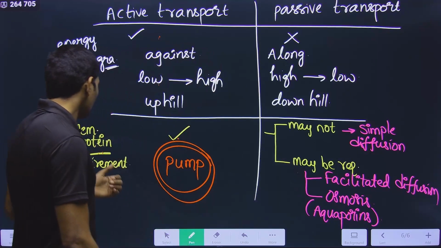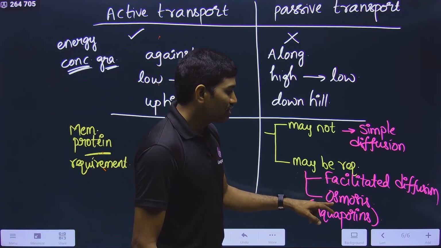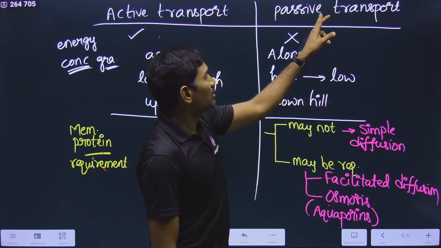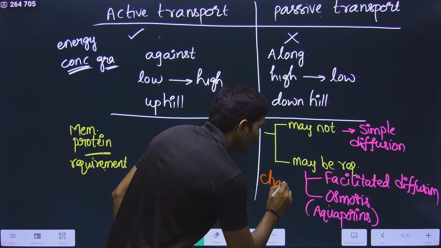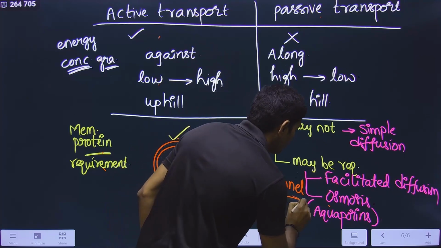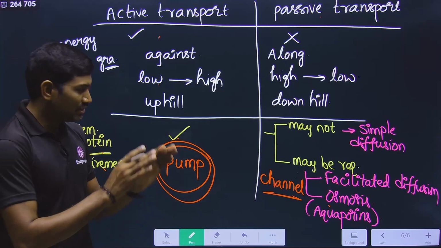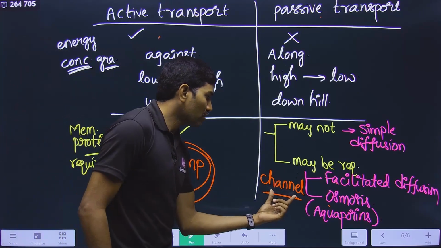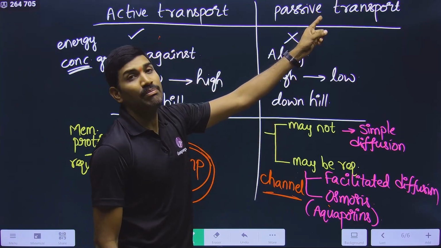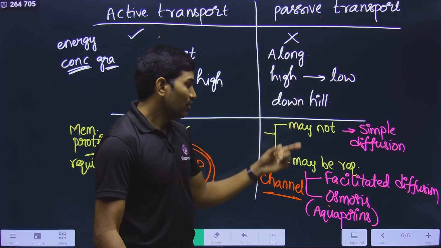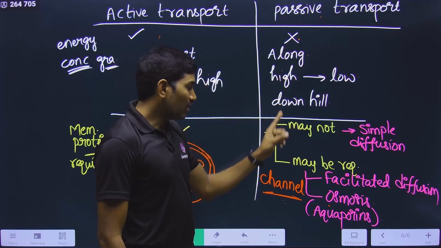And here, the membrane protein that is required for facilitated diffusion and osmosis, these are part of passive transport, and here it is called a channel. Please understand these things. Many students think that these words are used randomly. No, they have a specific purpose. So if you are talking about a channel, what will a channel do? A channel is involved in passive transport. That means for the functioning of the channel, energy is not required.